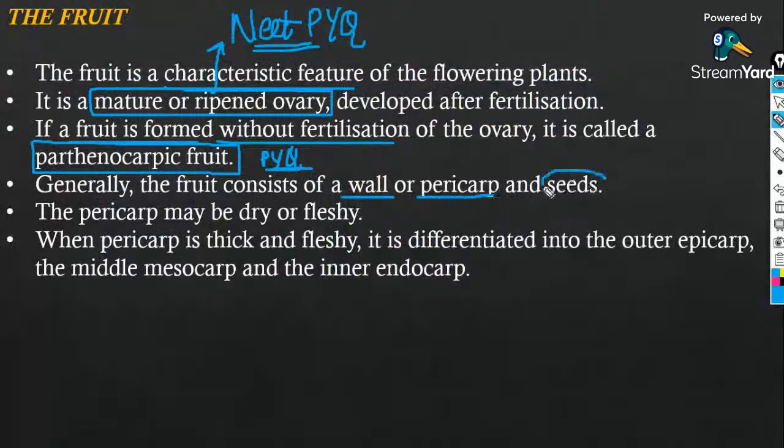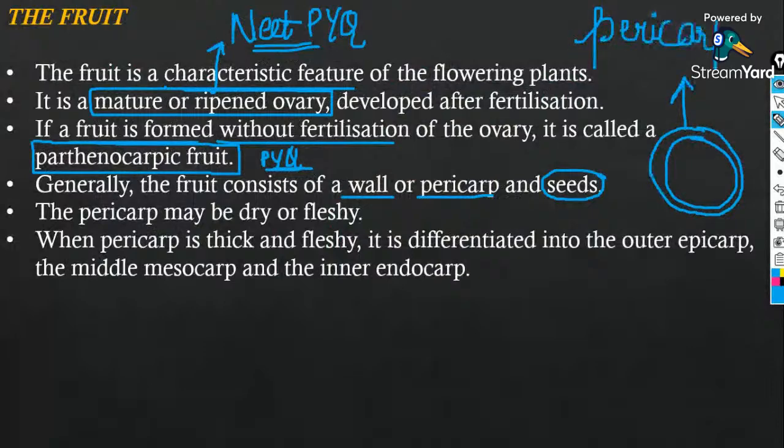The fruit consists of a wall, the pericarp, and the seed. So every fruit has an outer covering which is referred to as the pericarp, along with the seeds. The pericarp may be dry or fleshy.